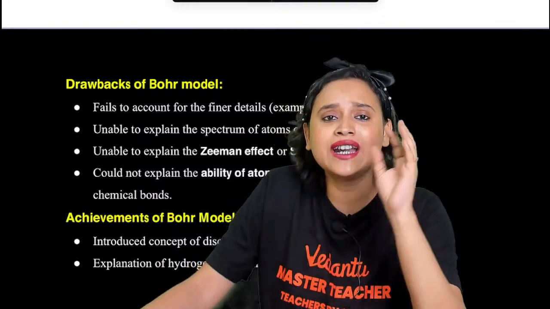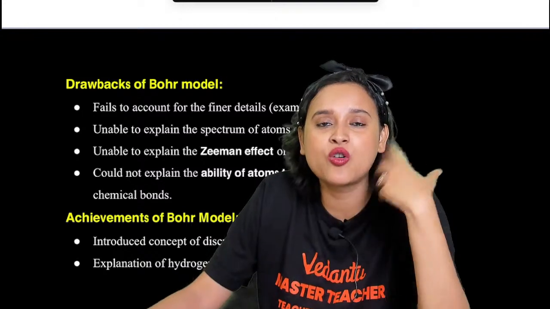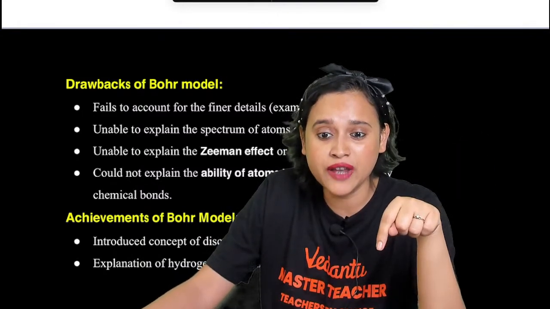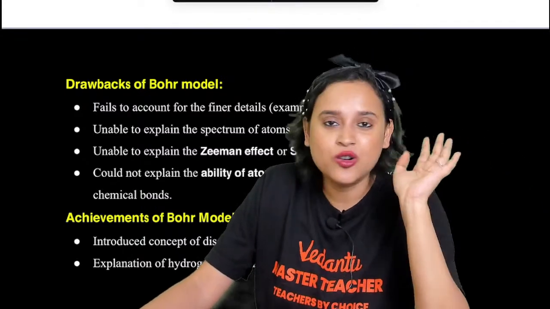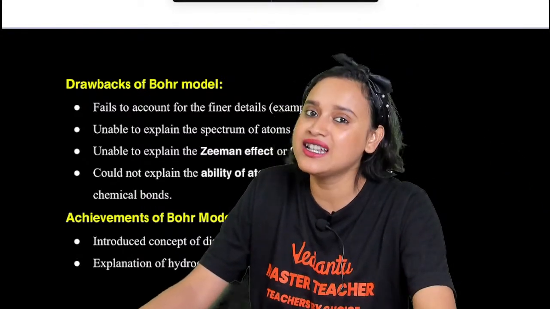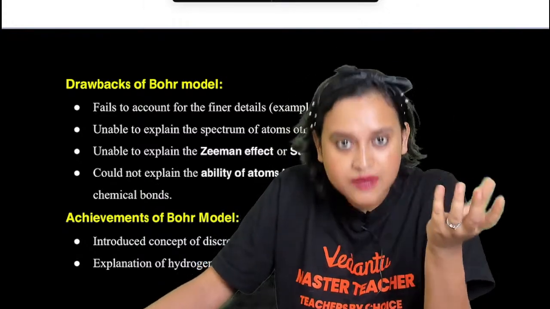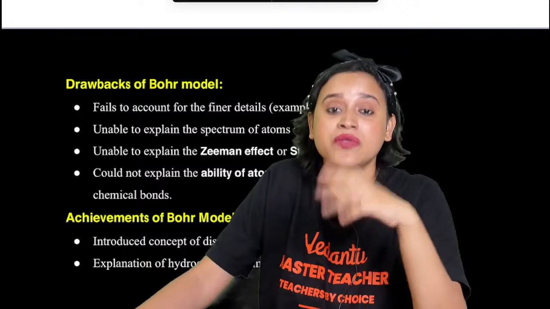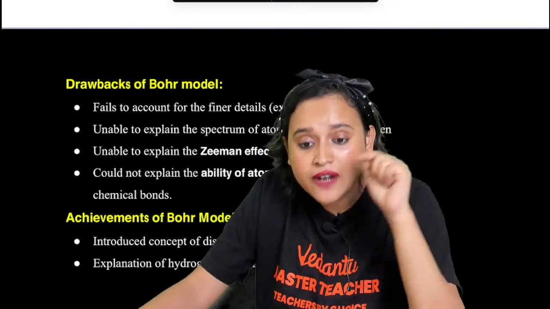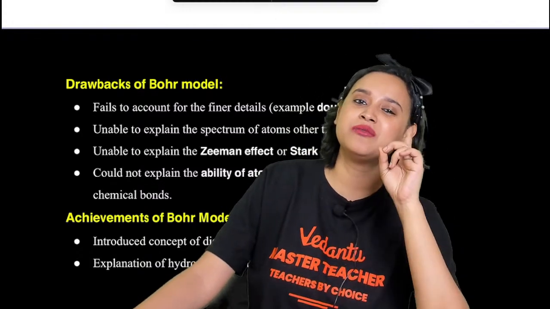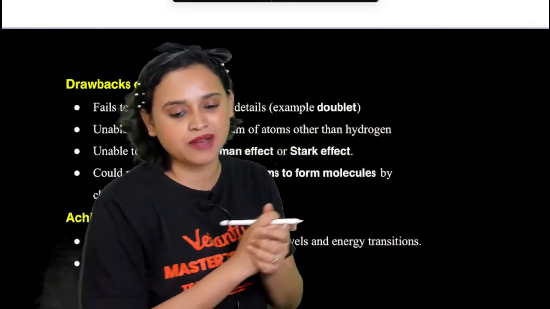He could not provide any mathematical support for the quantization of the angular momentum. That nh divided by 2 pi formula, he could not go any further than this. He could not explain the splitting of spectral lines, that is the Zeeman effect and Stark effect, right? Apart from this, it also was against de Broglie and Heisenberg's uncertainty principle, my dear students.